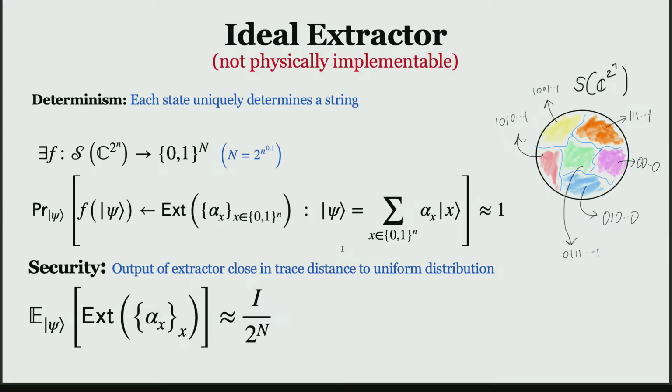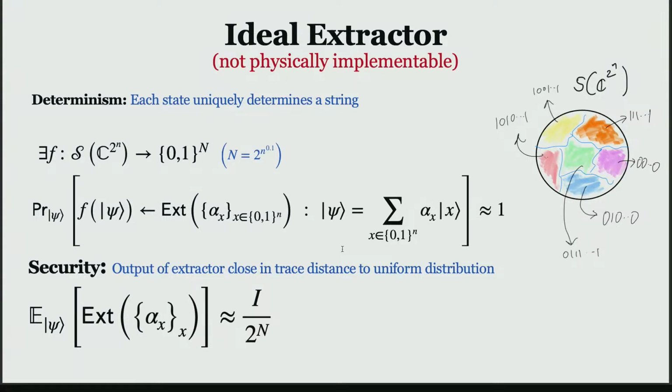So let's start with a thought experiment. We'll come up with an extractor that's not physically implementable, but it helps to think about it. So we're going to look at a deterministic ideal extractor that has two properties. The first property is the determinism requirement that says that if the extractor is given amplitudes of a Haar-random state, then it outputs f of psi, where f is a continuous function that maps all the points in the unit sphere to binary strings.